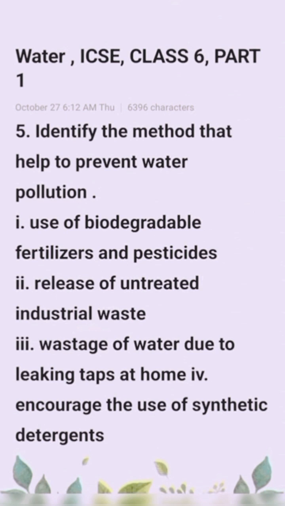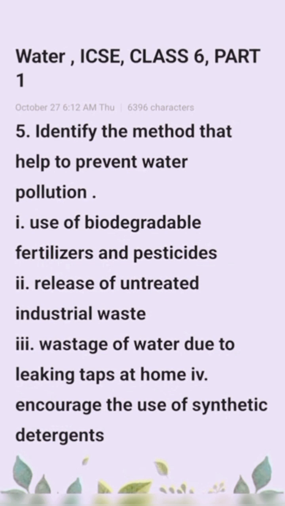Identify the method that helps to prevent water pollution. Option A, use of biodegradable fertilizer and pesticides. Option 2, release of untreated industrial waste. Option 3, wastage of water due to leaking taps at home.